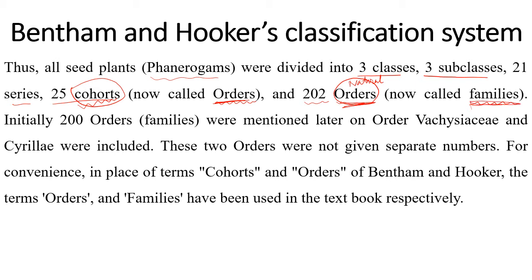But you must also know which alternative term they used for family and which alternative term they used for order. So this must be remembered. Initially only 200 families were there, but later on 2 new families were added, so that the ultimate number of families became 202.